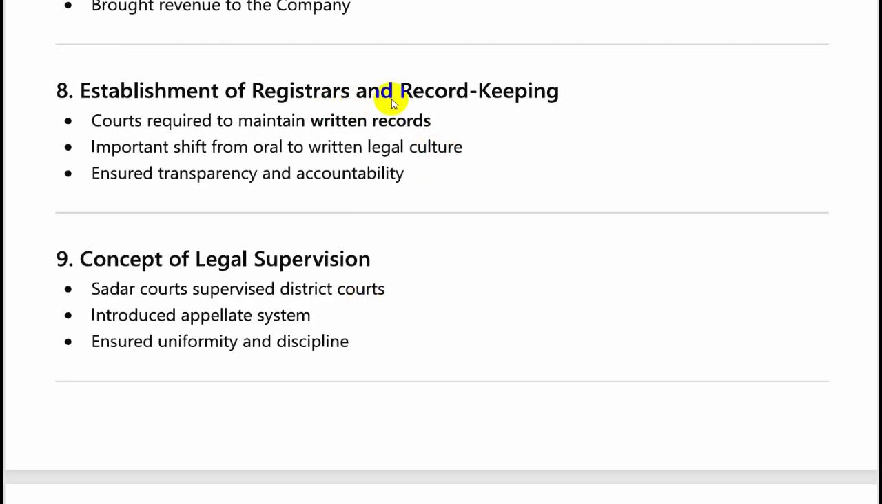Registrars and record keeping was established. This was also done in the previous charters, but the implementation was not there. Now the courts were required to maintain written records. This was an important shift from an oral to a written legal culture. Earlier the record keeping was more oral rather than written, and this ensured transparency, accountability and uniformity across the different presidencies.